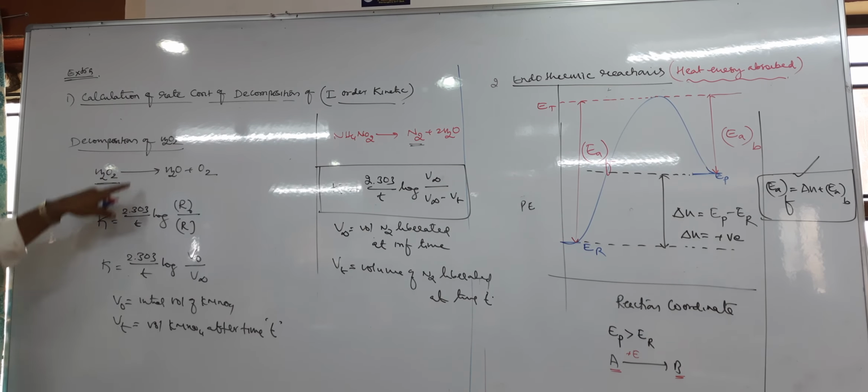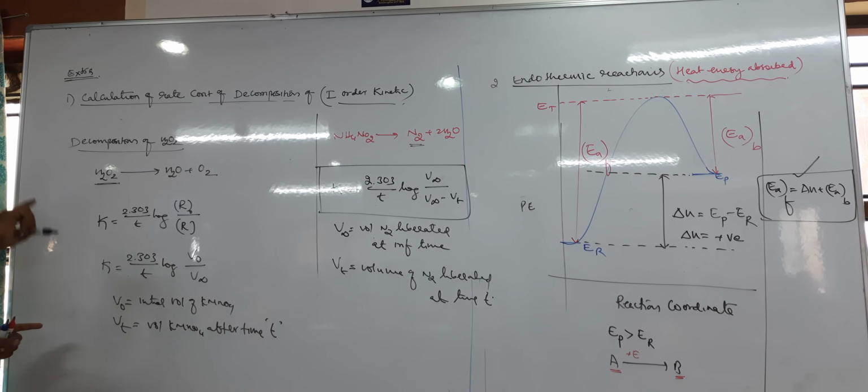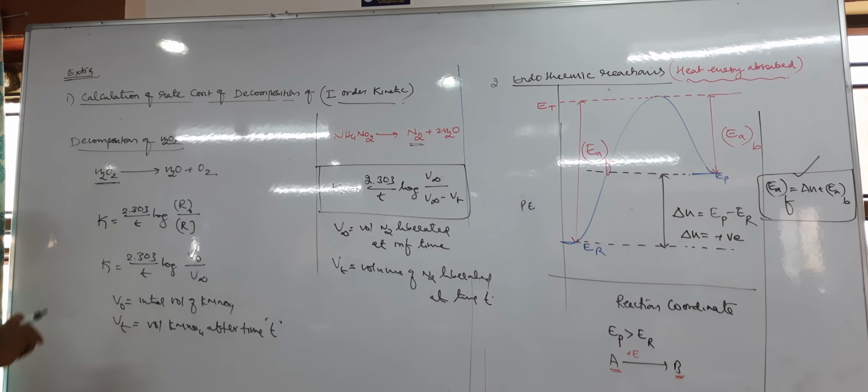Why have we written KMnO4? Because this H2O2 is titrated against KMnO4 to know its volume.